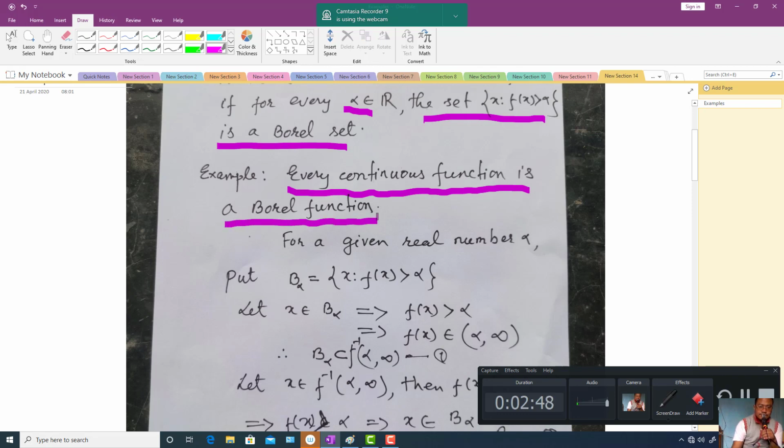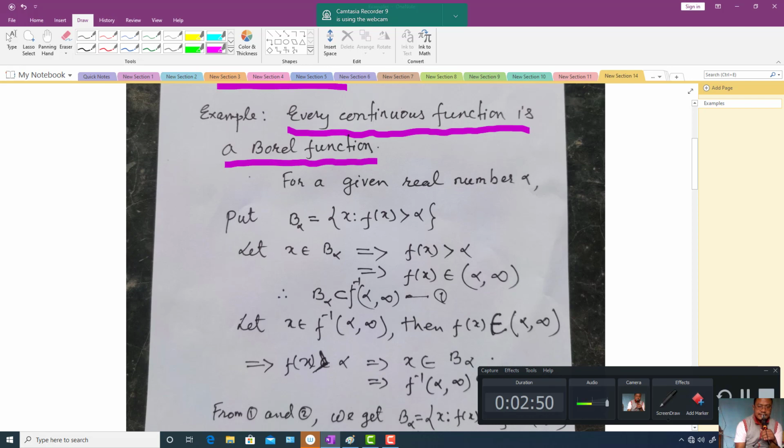Okay, so for a given real number alpha, let us define B alpha like this: B alpha is equal to {x such that f(x) is strictly greater than alpha}. If we are able to show that this is a Borel set for each alpha, then it is done. We know that every open set is a Borel set.